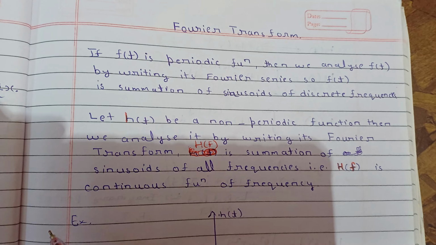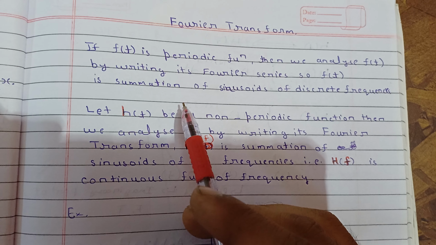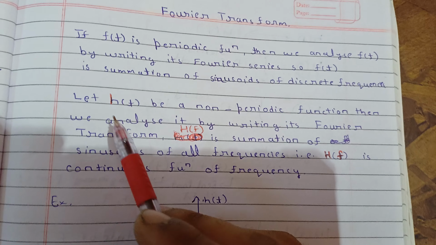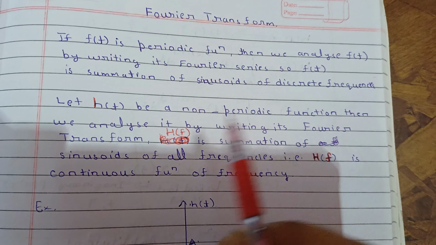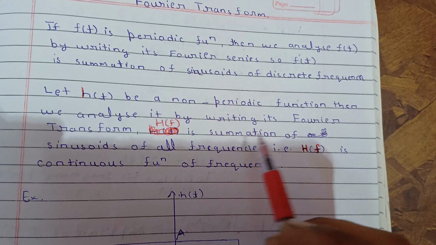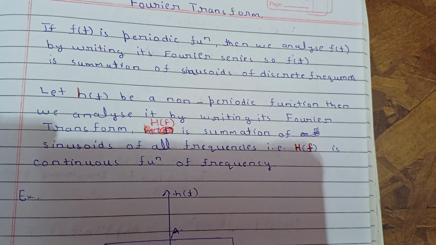Then how can you express it? Then you write the Fourier transform of that function, and that will be a continuous function of all the frequencies. So let s(t) be a non-periodic function. Then we analyze it by writing its Fourier transform, that is capital H(f), and this is a summation of sinusoids of all frequencies. That is, H(f) is a continuous function of frequency.